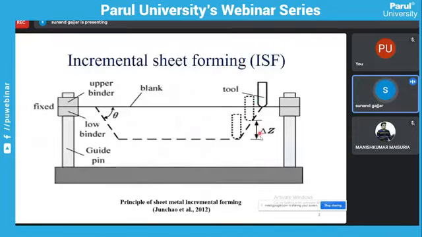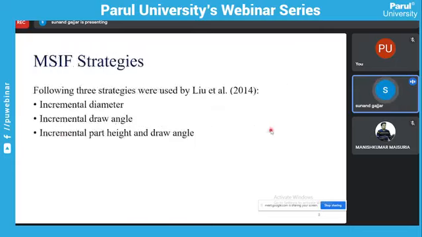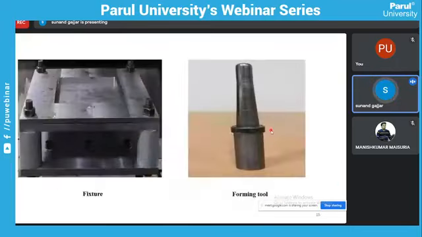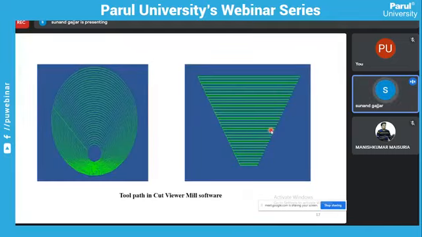So this is delta z. Delta z is the step size, or we can say pitch size. After giving these parameters in the MATLAB software, we can obtain the whole CNC tool path. Then this is the CutViewer Mill software.